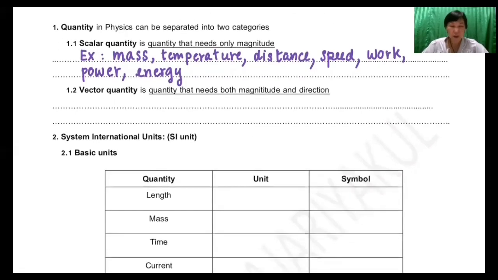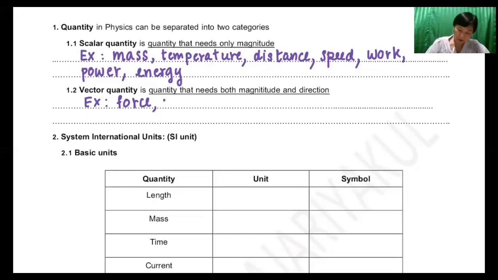Next is vector quantity. Vector quantity is the quantity that needs both magnitude and direction. So when we mention the magnitude, we have to mention the direction as well. Examples of vector quantities are force. Actually, all kinds of force are vector quantity.